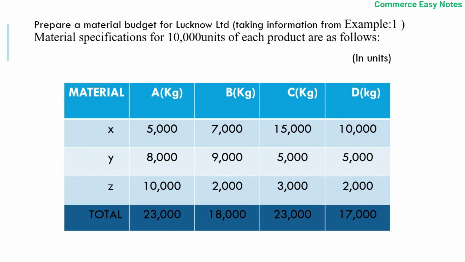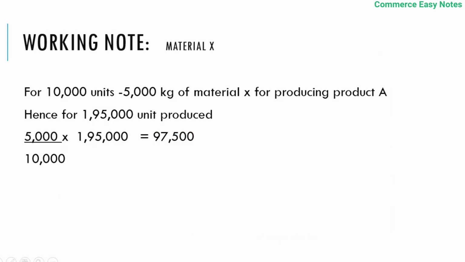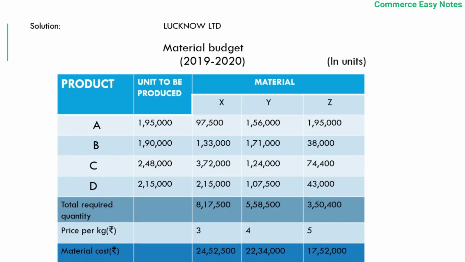Now, the question says we are asked to find out the material specification for the product produced. So this is how the material budget looks.